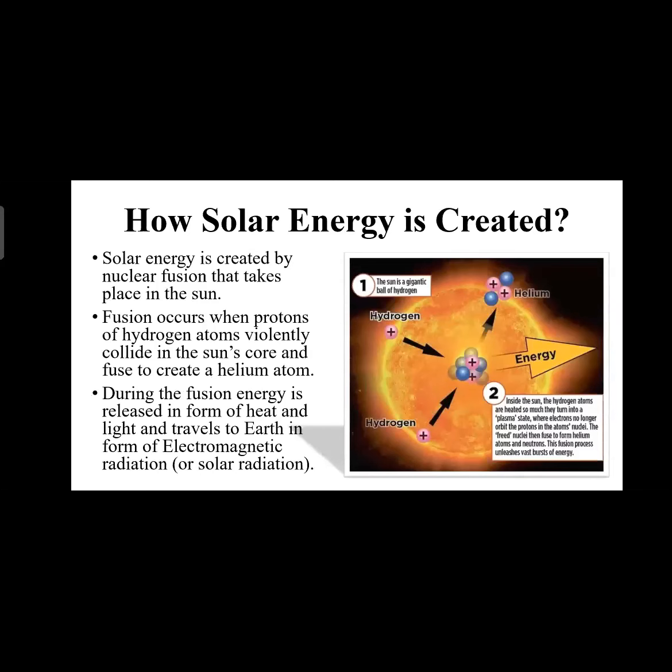How is solar energy created? Solar energy is created by nuclear fusion that takes place in the sun. Fusion occurs when protons of hydrogen atoms violently collide in the sun's core and fuse to create a helium atom. During this fusion, energy is released in the form of heat and light.